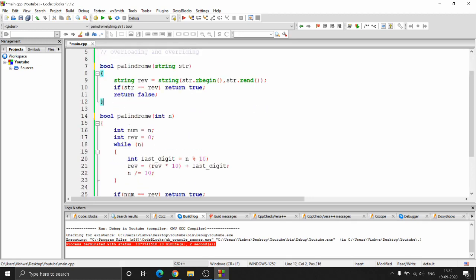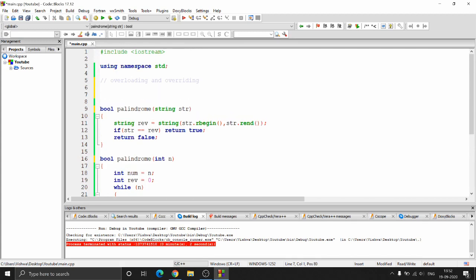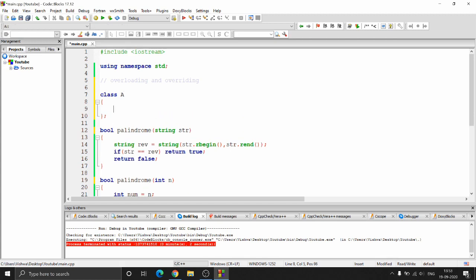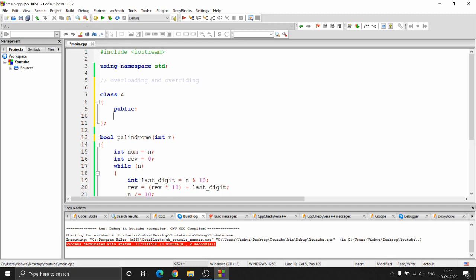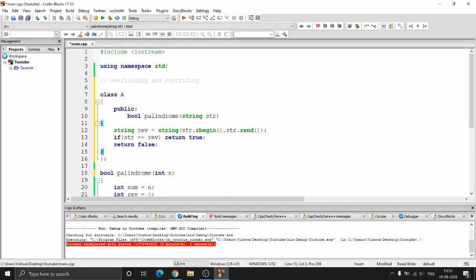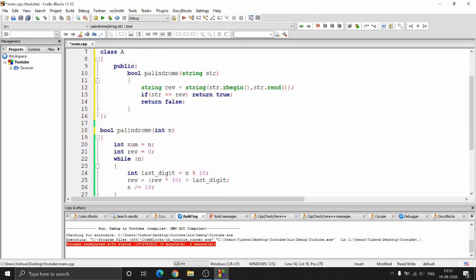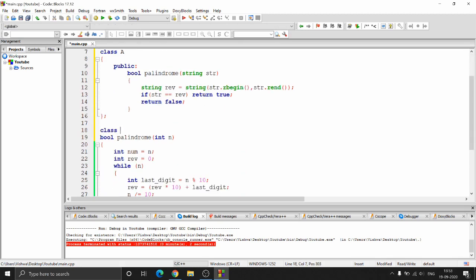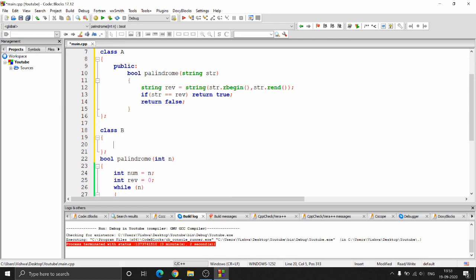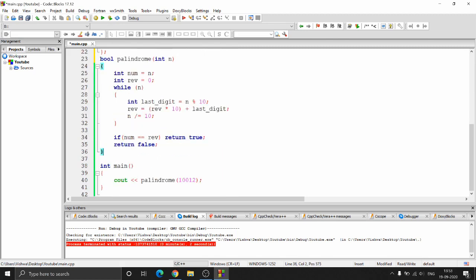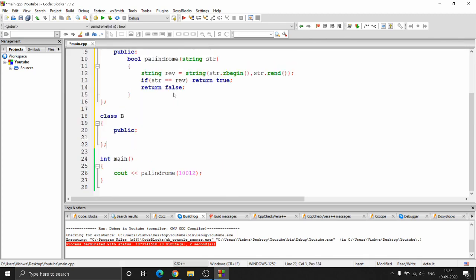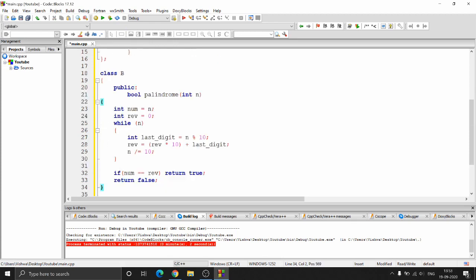So to demonstrate overriding, you can just use this one. So what I can do is I can say class A for now, and this is going to be a public definition so that I can inherit it, and I can just push all these things inside this A, right? And yeah, take care of the indentation over here, and we'll maintain another class B, and inside this I'll just pass these things again. So public, and pass it over here,